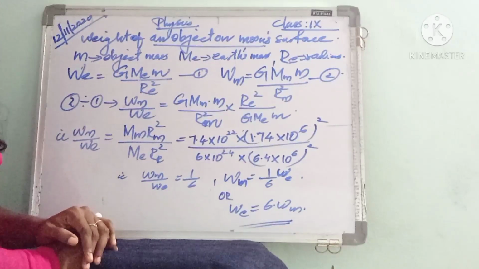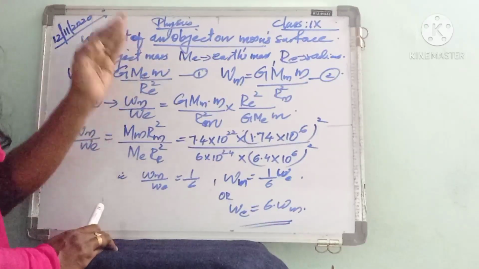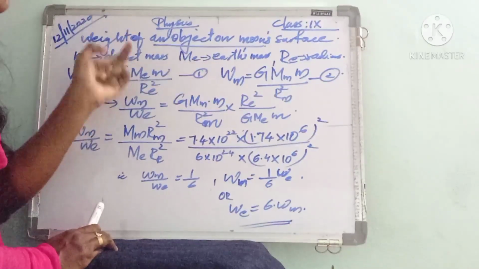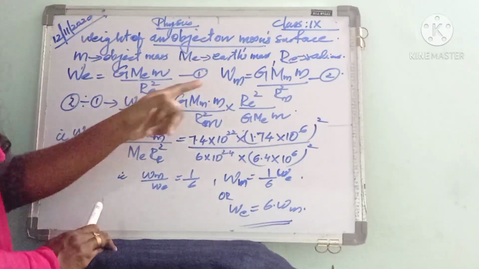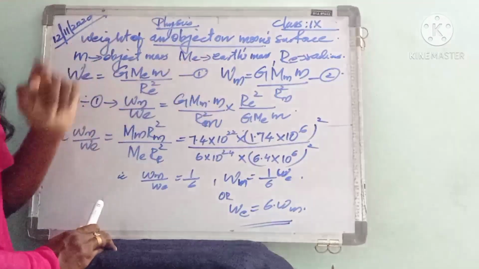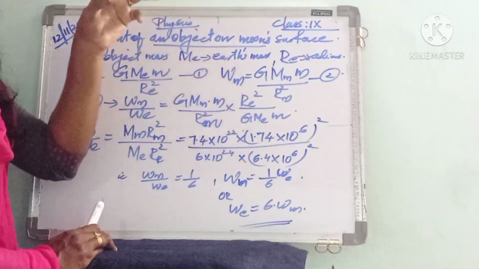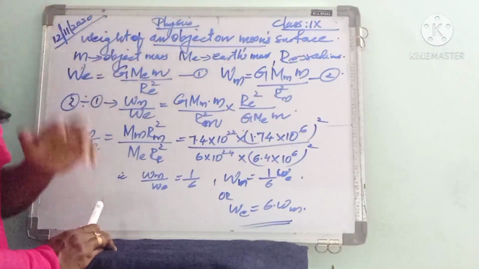square. Similarly, we can write the weight of that object on moon. Actually, it is represented as Wm. It is the force with which the moon attracts the object.